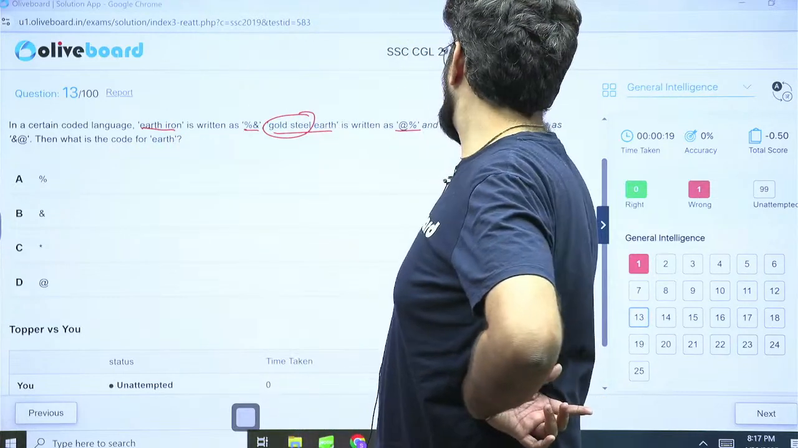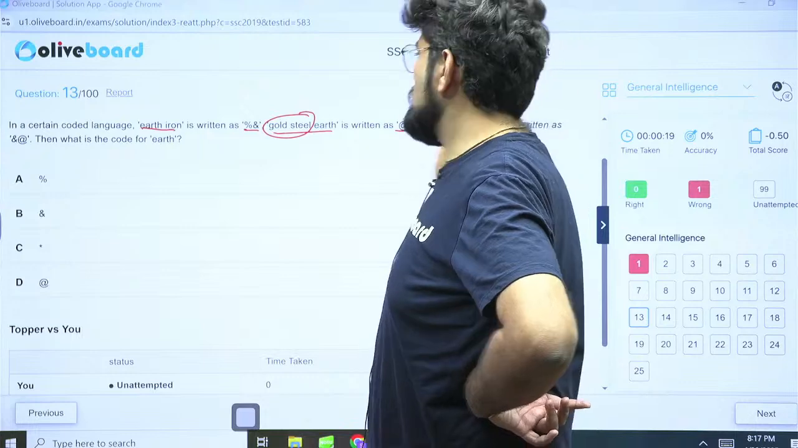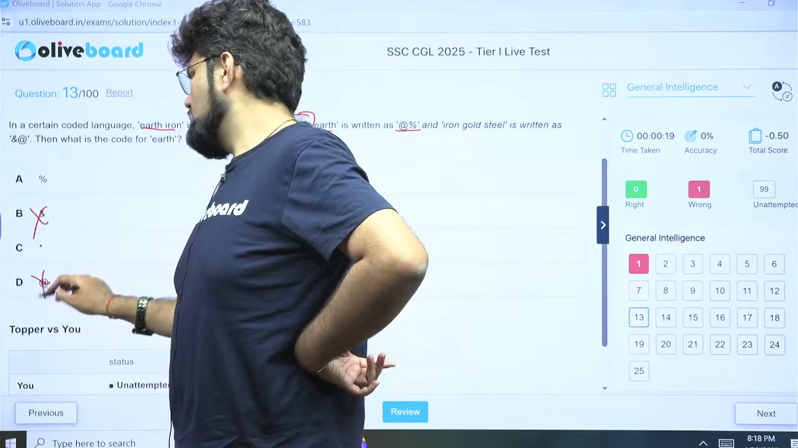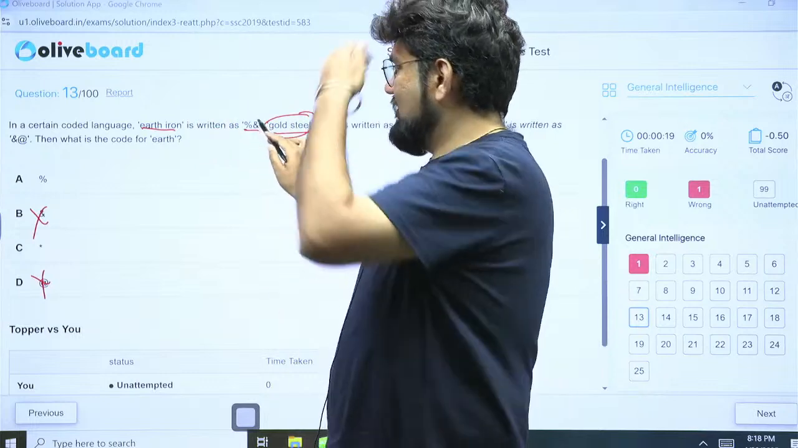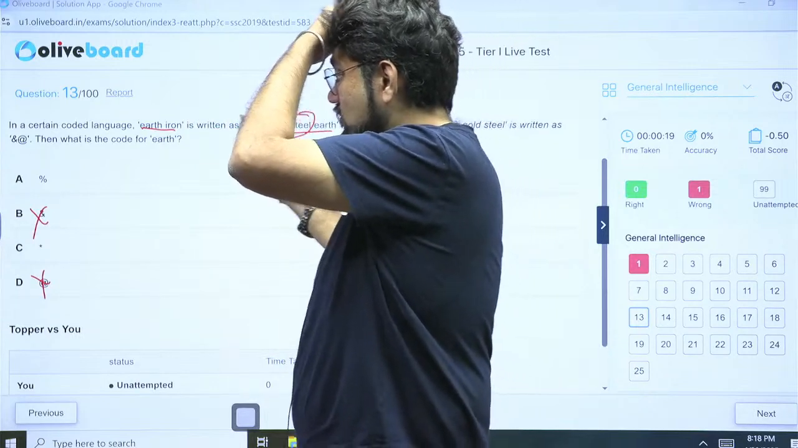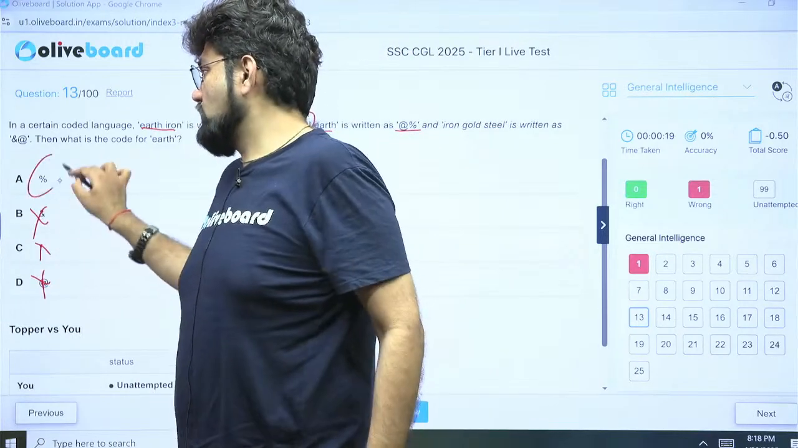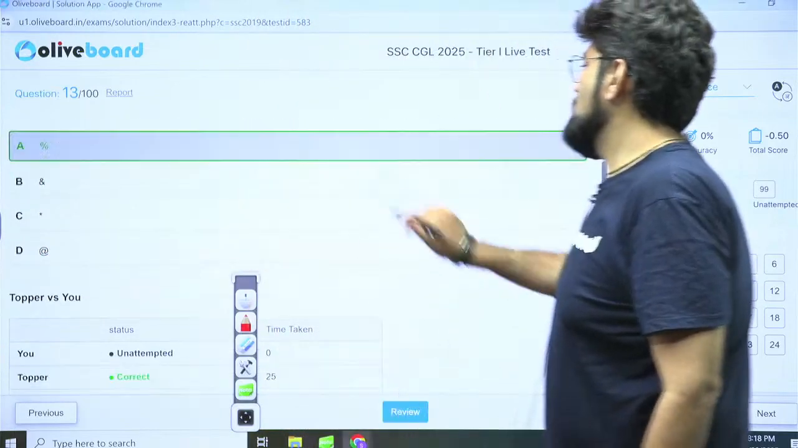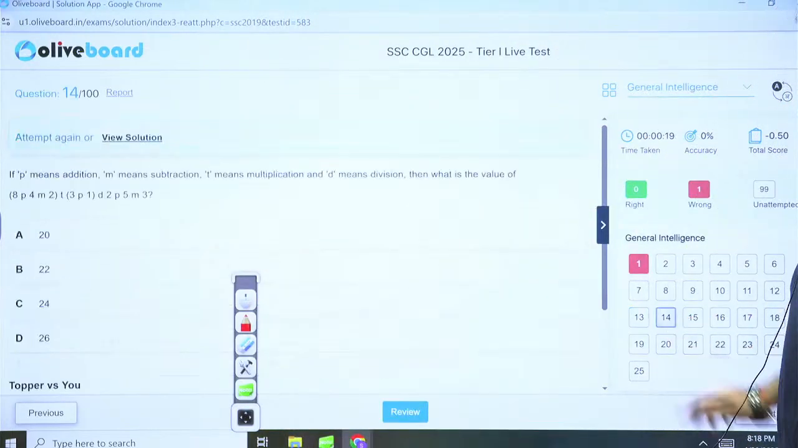Basically, delete everywhere where earth is not there. So, iron, gold, steel, delete ampersand and alpha. So, delete ampersand and alpha. We are left with this. Now, in earth, iron, we want the code for earth. So, this is not there, no? This is the only possibility. So, option A is the correct answer. Okay. Question number 14.